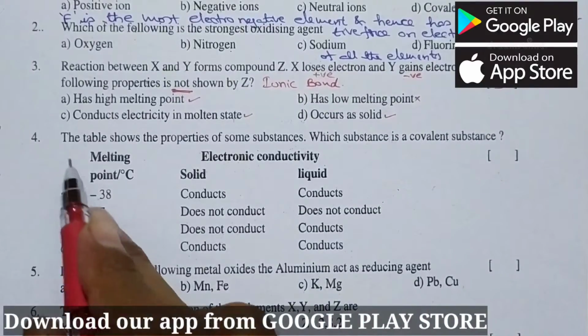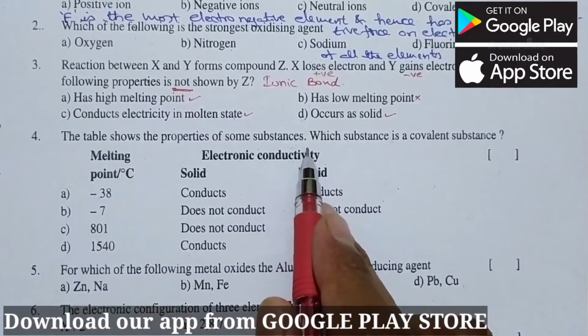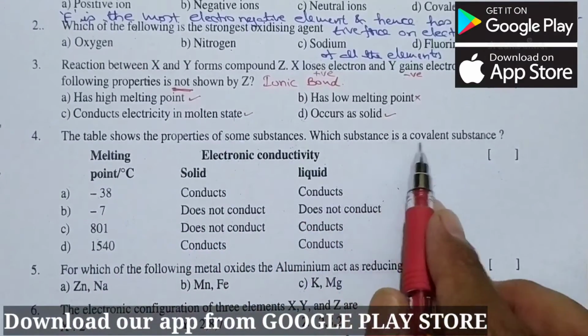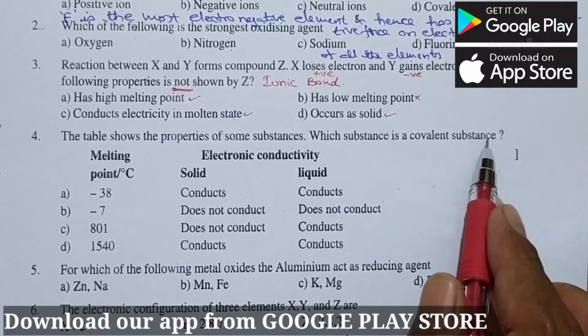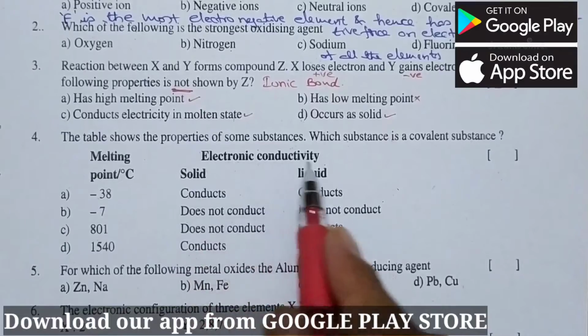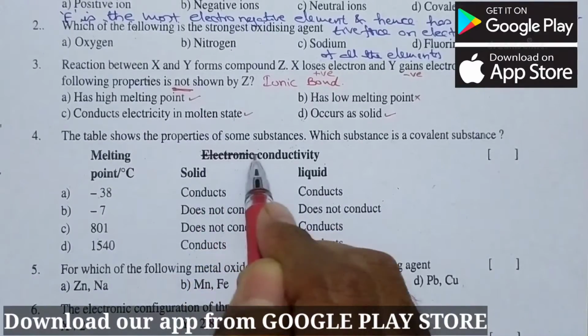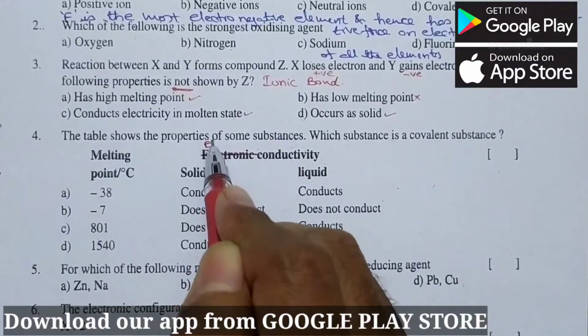Now we see question number 4. The table shows the properties of some substances. Which substance is a covalent substance? So here melting points are given in degree Celsius and electronic conductivity. This is wrong. It is electrical conductivity. So let us change it.